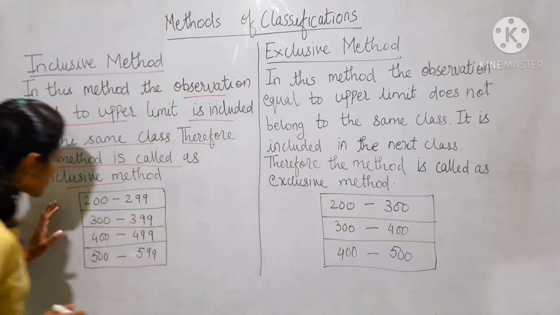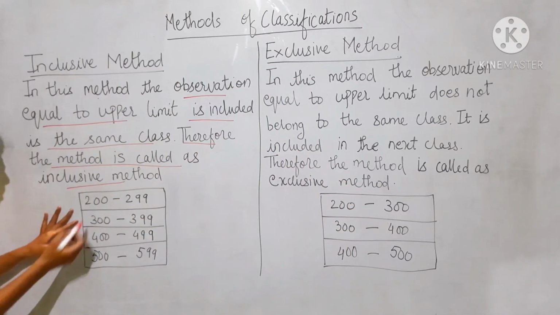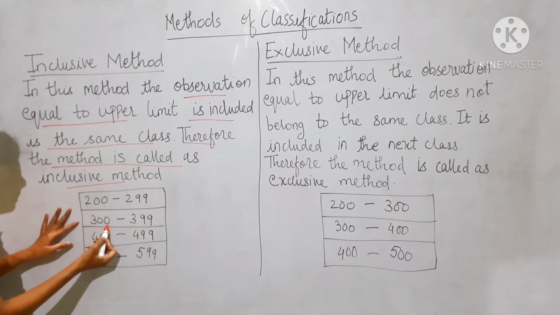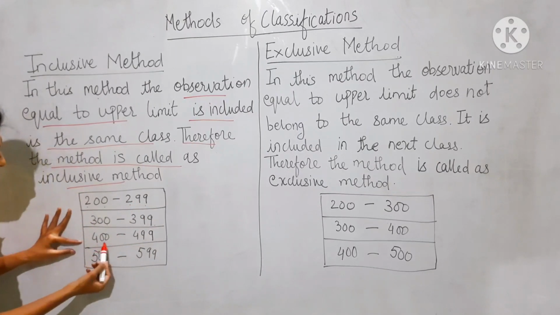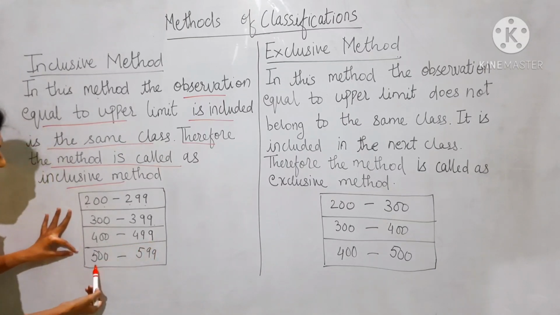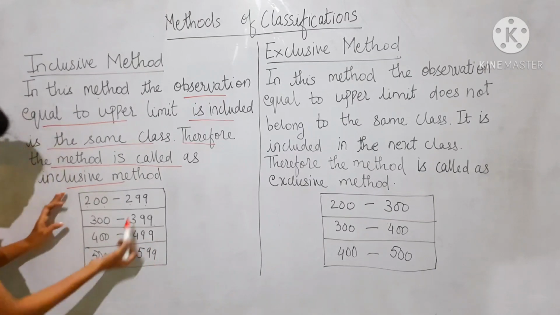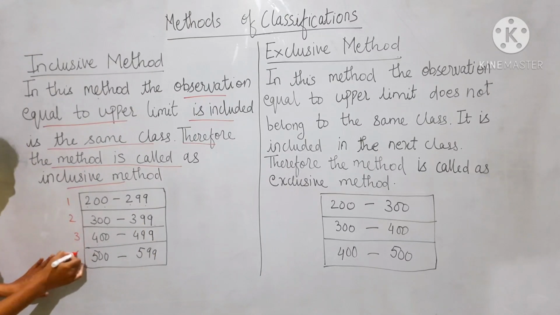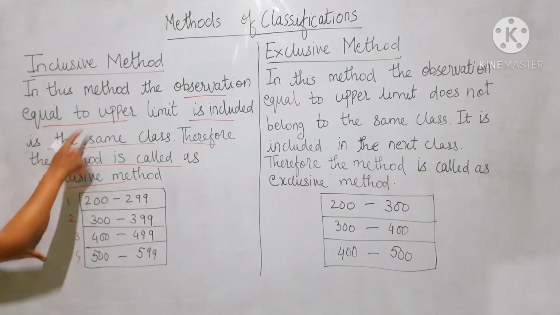Okay, so we'll see the example. 200 to 299, 300 to 399, 400 to 499, and 500 to 599. These are the classes: first class, second class, third class, fourth class. Now see the observation.